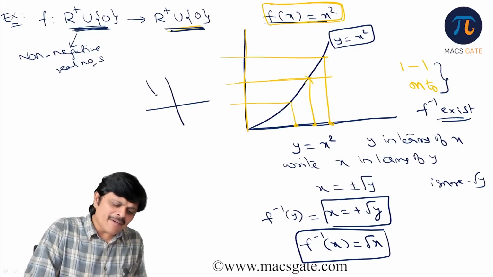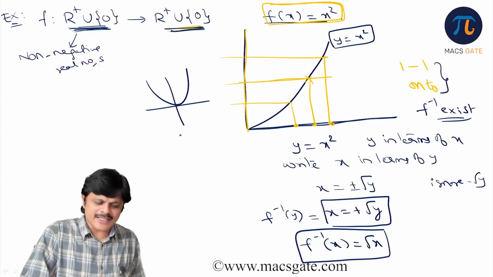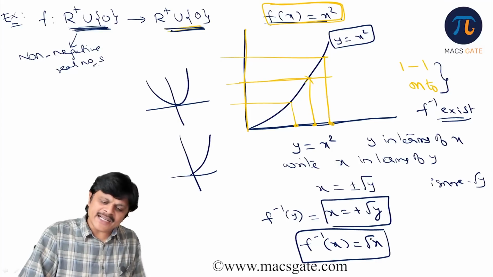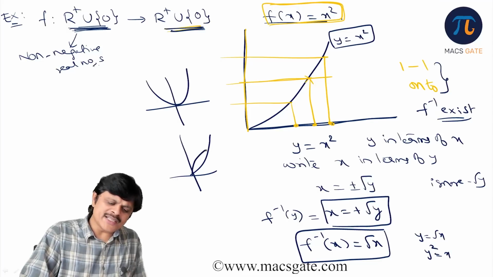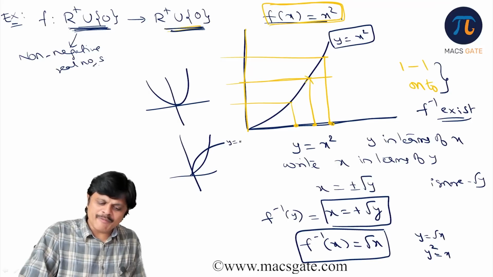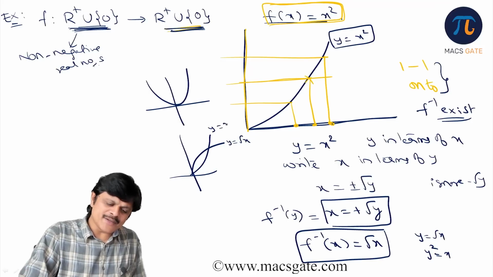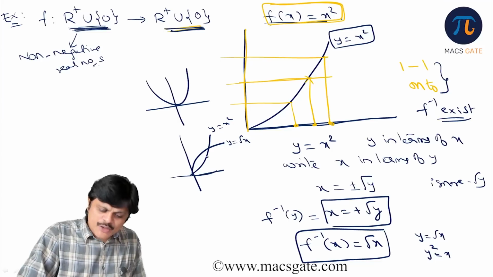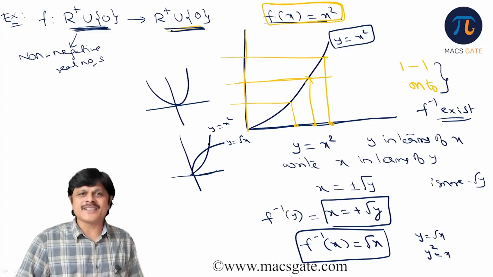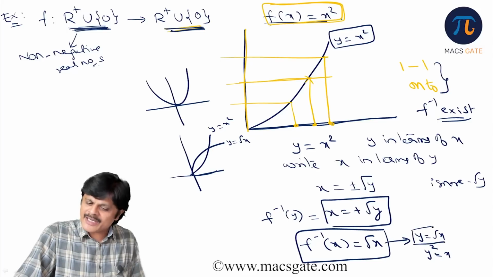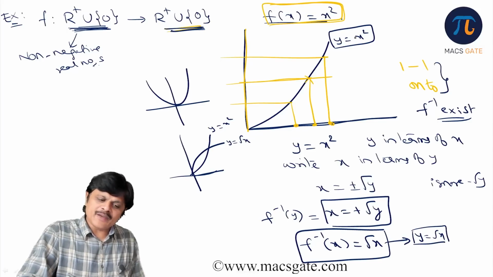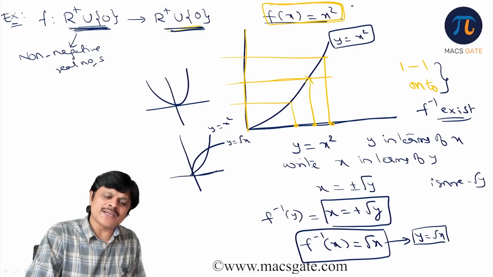Actually, when you have y is equal to x square, we can't find an inverse for this, but for this an inverse is there, and that is y is equal to root x. Or you can write y square is equal to x. When you plot, this is what is going to happen. This would be y is equal to root x, and this is the y is equal to x square graph. So in the first quadrant, these two are inverses of each other. This is y is equal to root x, and the original one is y is equal to x square.